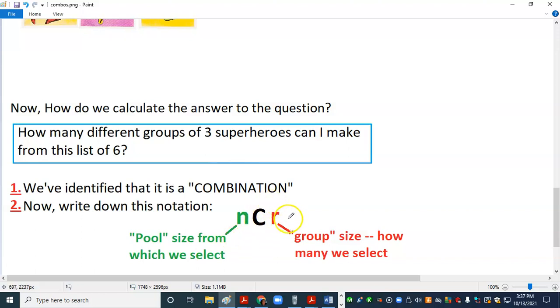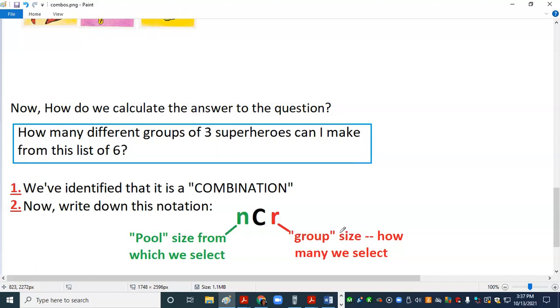On the back side of this notation, I don't want to call it an expression because we're not going to really do anything with it, but on the back side of this notation we have an r, and that r stands for the group size. How big is our selection? How many superheroes are we choosing to put in a group?